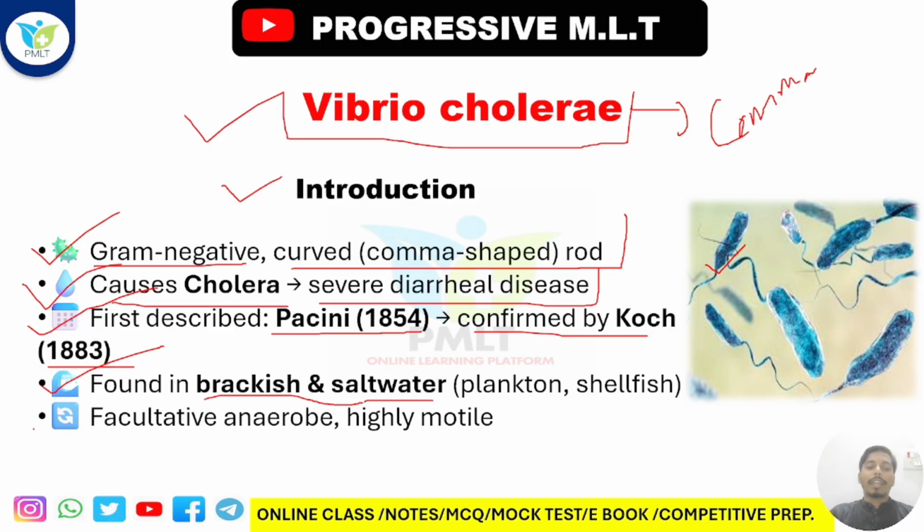After that, it is facultative anaerobic and highly motile. Highly motile means they can easily move because they have flagella. Facultative anaerobic basically means that they can grow without oxygen, but they can also grow with oxygen. The term facultative always defines that without these particular things they can also grow.